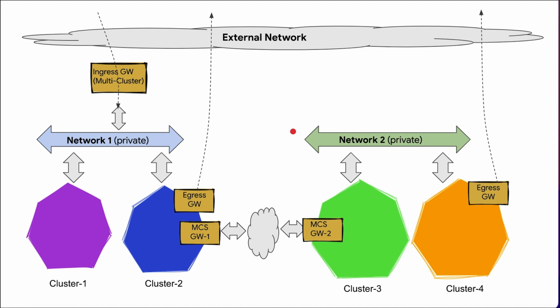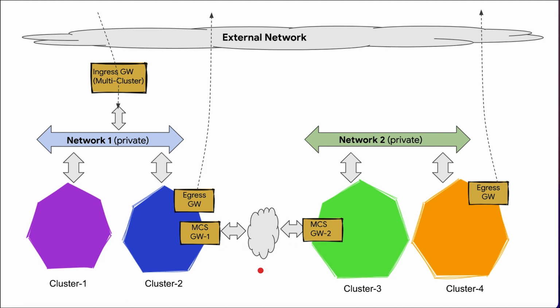And in this picture, we show the MCS gateway 1 and 2 as potential gateway devices that implement the multi-cluster services API that we'll be talking about more in future. And that allows this cluster set to work across networks.